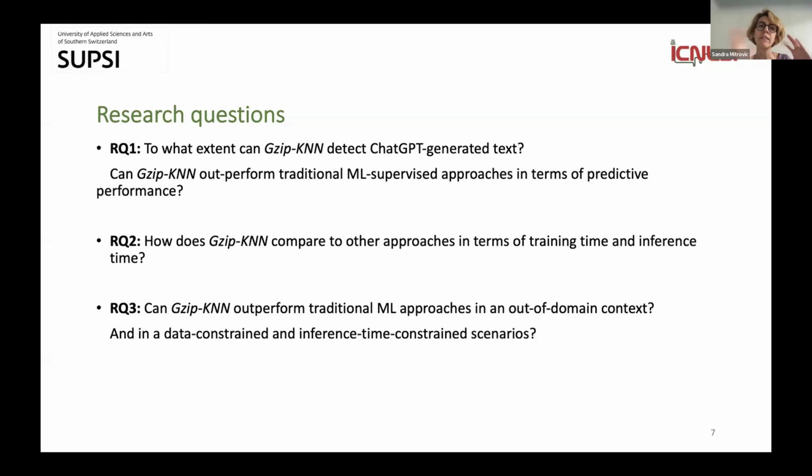So basically, when training is done on one type of data set and the evaluation is done on something completely different.